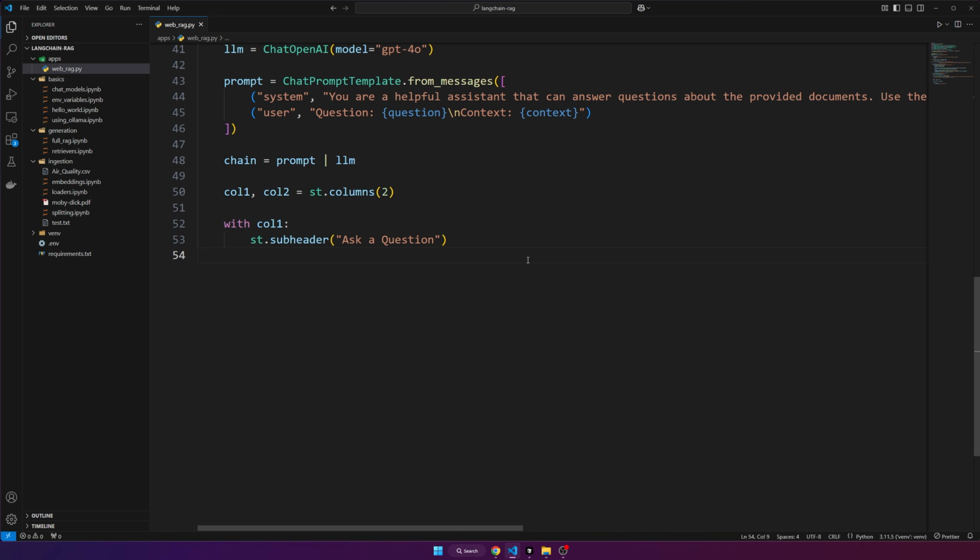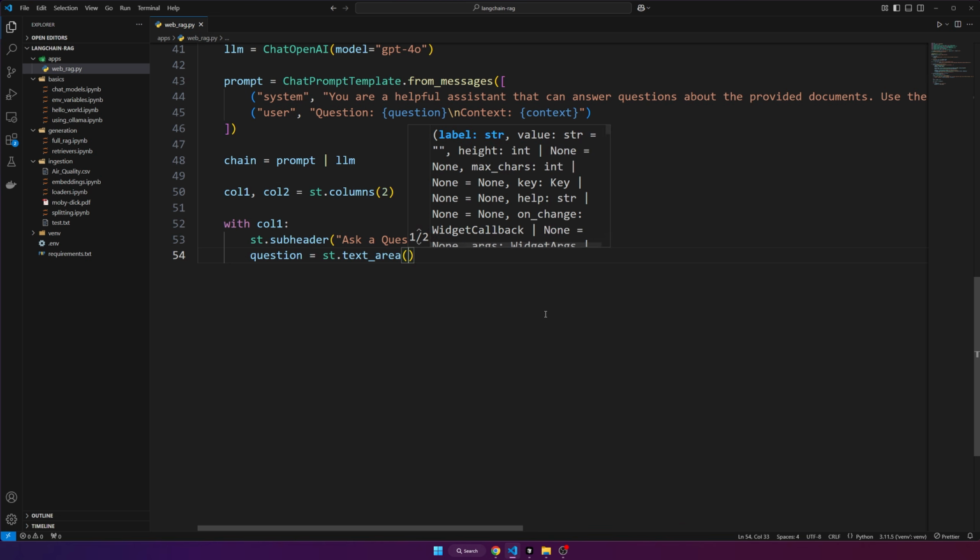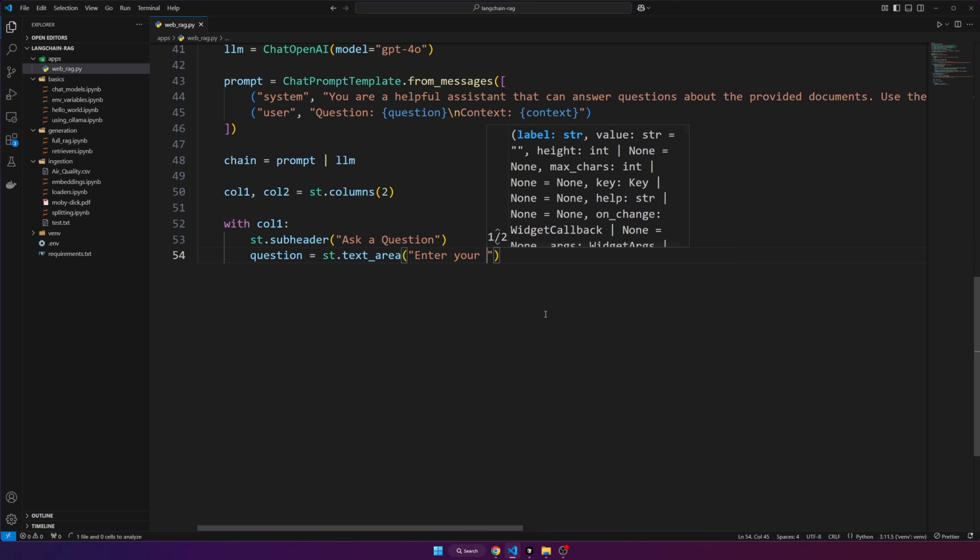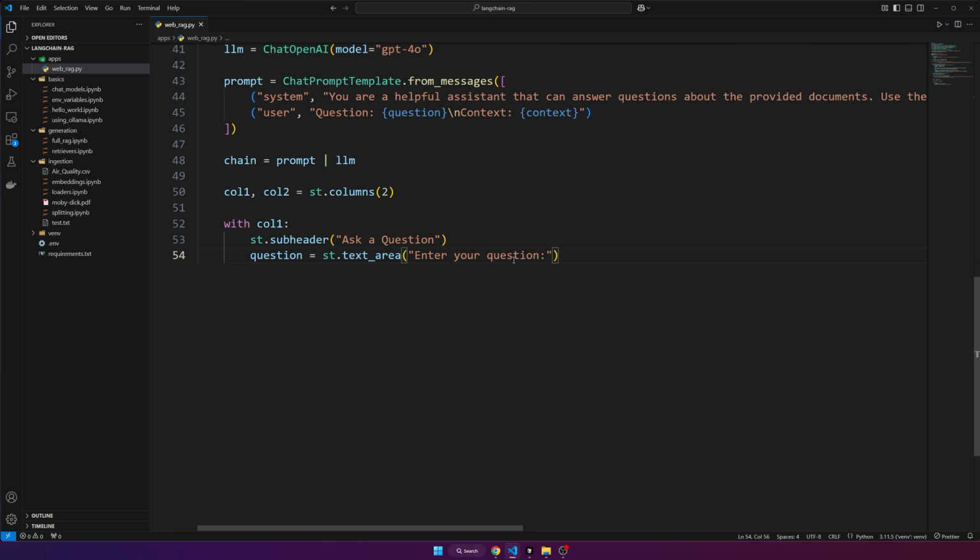So once we have our subheader, we can add our question input. So question is equal to st.text_area. A text area is different from an input. An input is just, as you saw, a smaller box that's like one line, but a text area is a bigger text input that's meant for multiple lines of text. So we'll do a text area, and we'll say enter your question as the label. And so once someone puts a question in that text area box, it will be in this variable here for us to use.